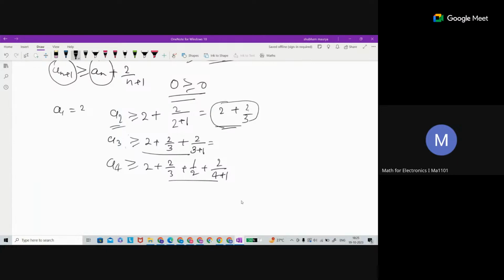So can we assume that the sequence is bounded above?